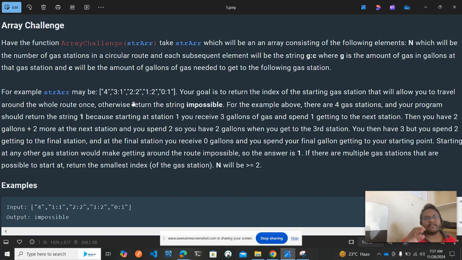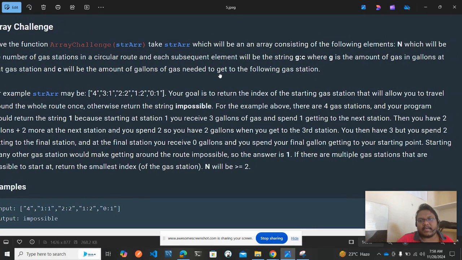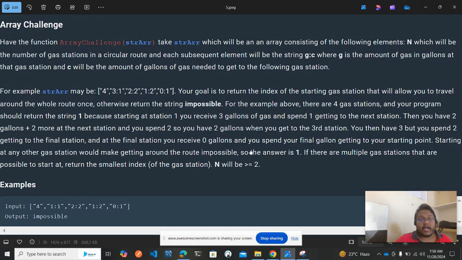The strArray may be 4, which means the length is 4. The first element is the length, and then we have 3:1, 2:2, 1:2, and 0:1. Nice. Your goal is to return the index of the starting gas station that will allow you to travel around the whole route once. Otherwise return the string impossible.